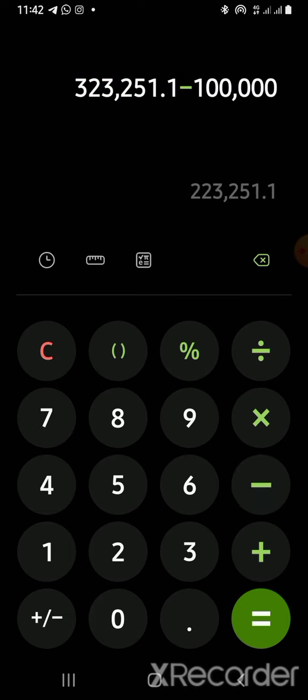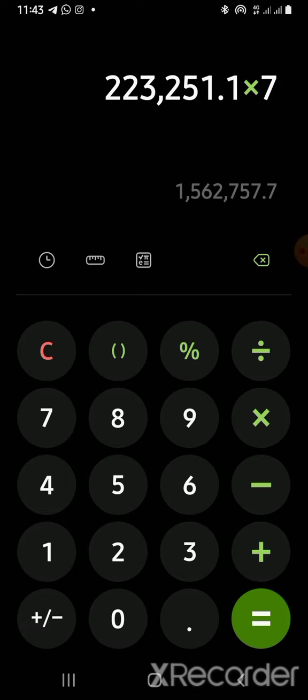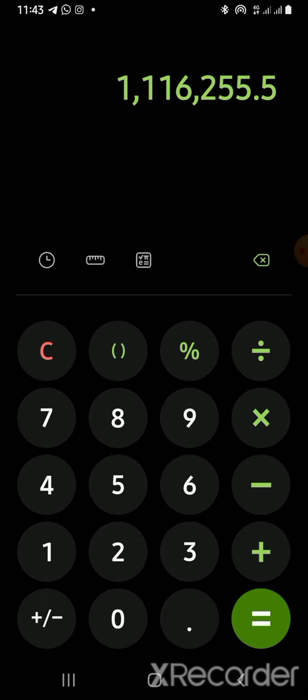I end up with 223,000. If I'm earning 223,000 in a day using 100,000 naira as transaction, times 5 days in a week, because the bank doesn't open Saturday and Sunday, that means in a week I'm making 1,116,000 something.